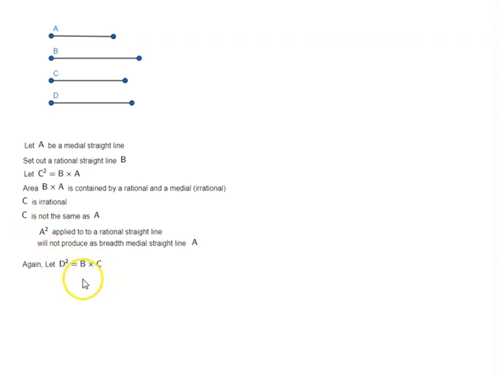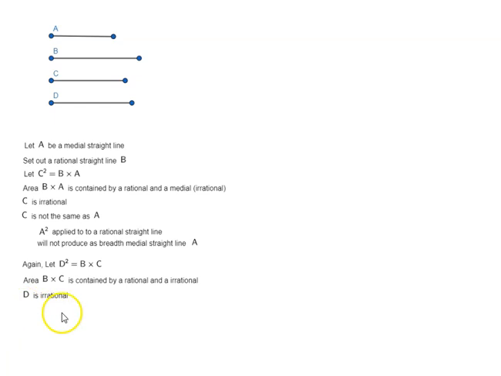Now again we repeat. Again let the square on D be equal to B by C. So now again the area B by C is contained by a rational and an irrational, because B is rational and C is irrational. So again the rectangle contained by a rational and an irrational will be irrational.